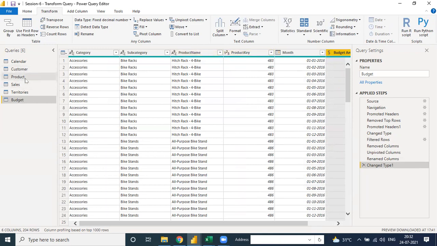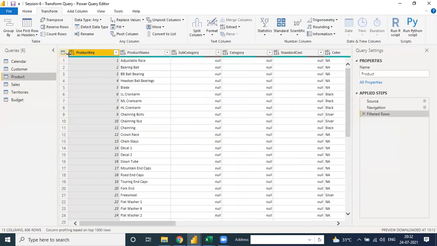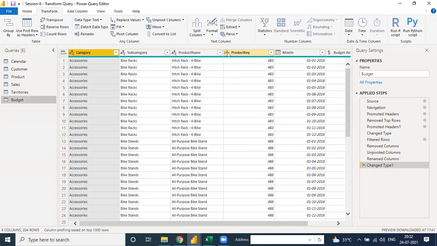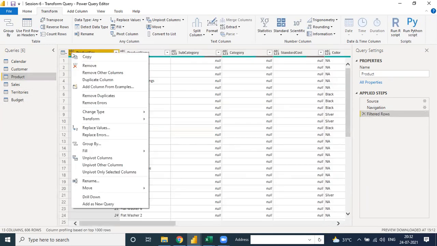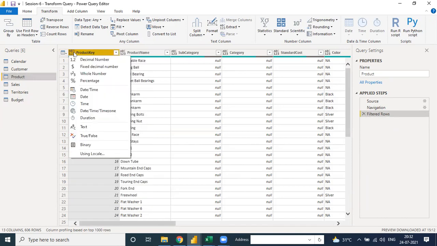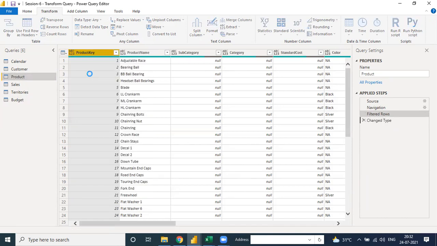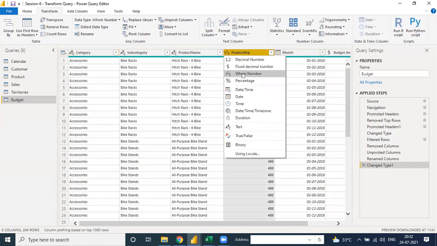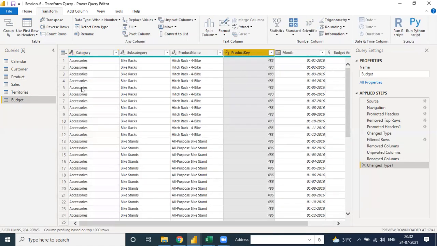See, here is one more option, the product key. In the product table it is ABC 123, but in the budget table the product key is 123. It's not the same, so you need to make them the same. Here, go to whole number, budget. It's already a whole number, so you need to choose whole number again. When you make the relationship from the budget product key to the product key, all the data is matched.